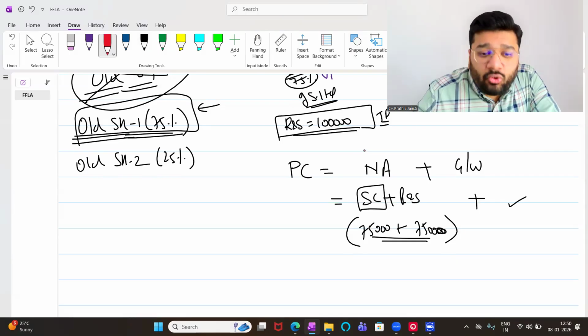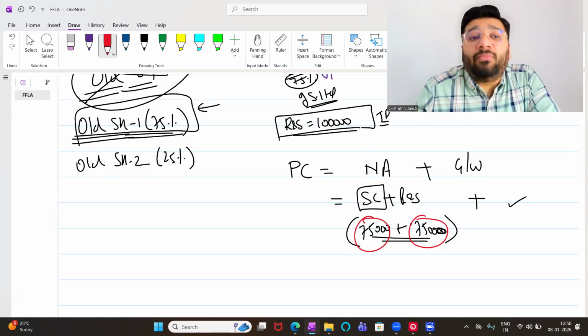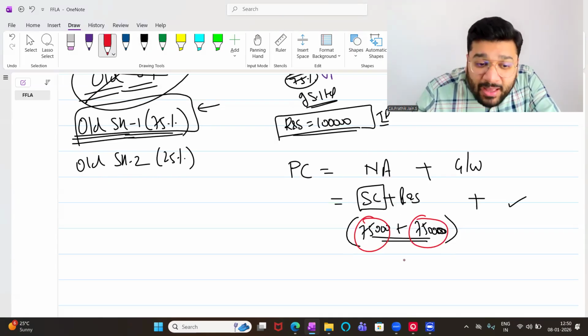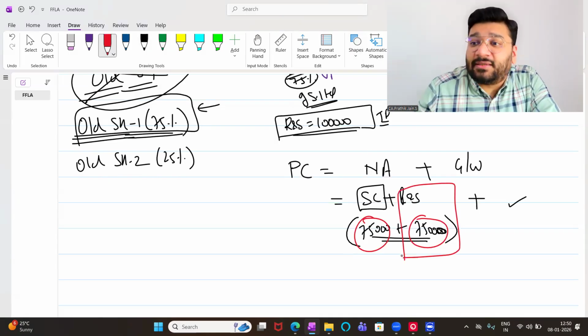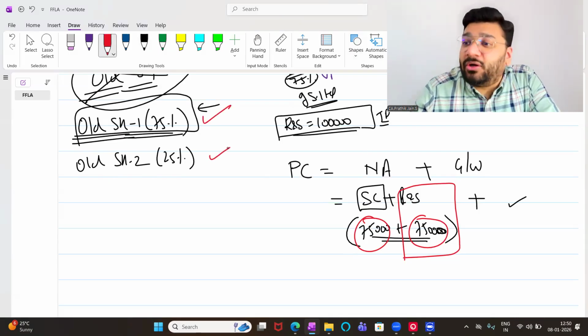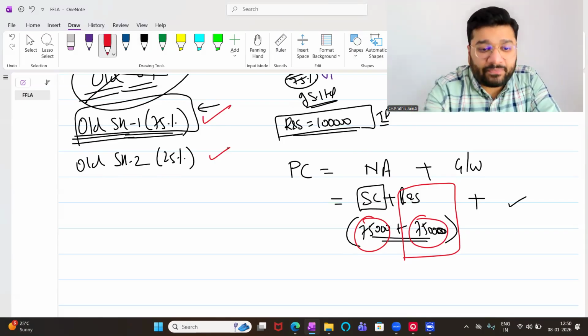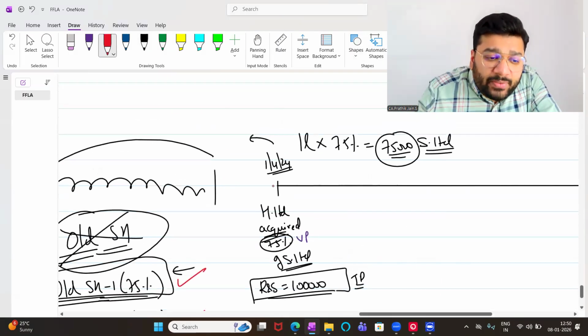Now, this segregation of capital and reserve and surplus is what I'm doing in AOP. In AOP, I'm segregating this reserve and surplus between old shareholder 1 and old shareholder 2. Got it, not got it? Yes or no? Okay.